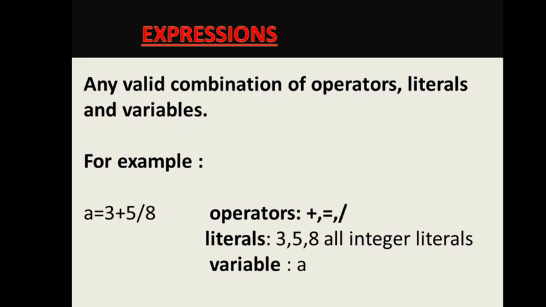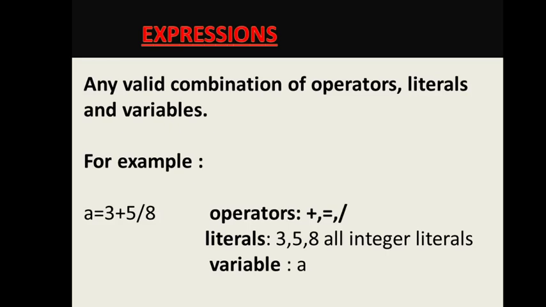They are like integer literals. 2 is an integer literal. Real literals like 3.5, it is a real literal, and so on. Variables we have done in the previous video also. Variables are the memory locations whose value can change during the execution of the program. And any combination of one or more of these things is an expression.